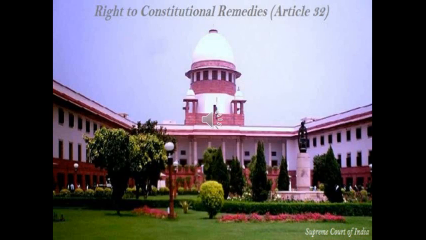Then right to freedom, Article 19 to 22. Then right against exploitation, Article 23 and 24. Then right to religion from Article 25 to 28. Very good. Then finally cultural and educational rights, Article 29 and 30. So the next is Article 31.